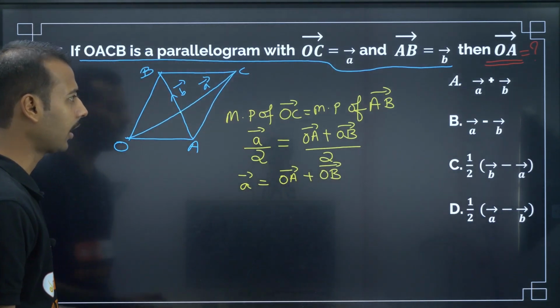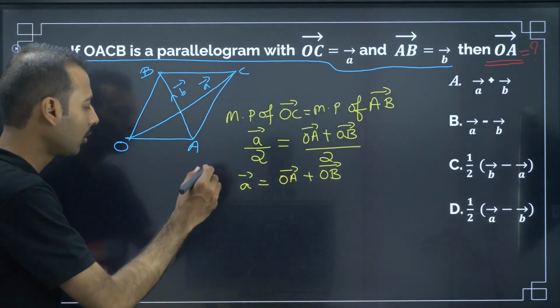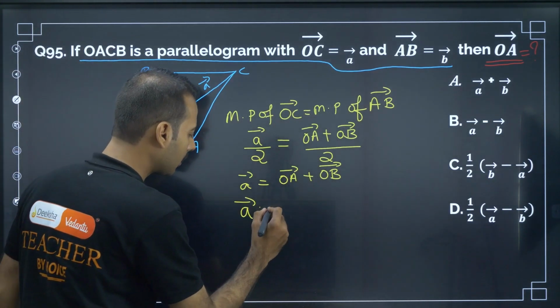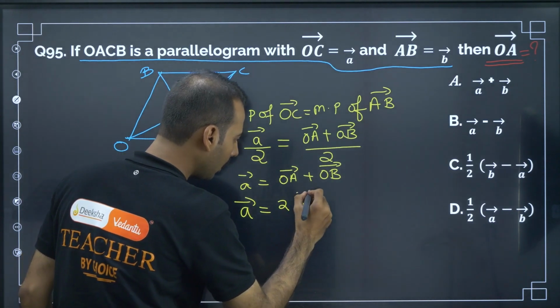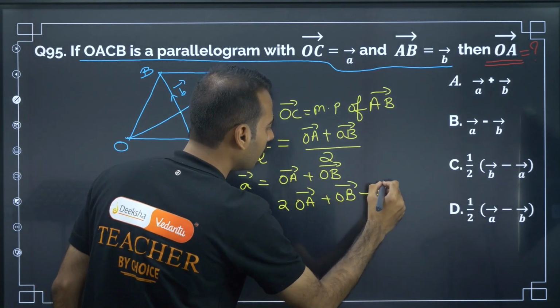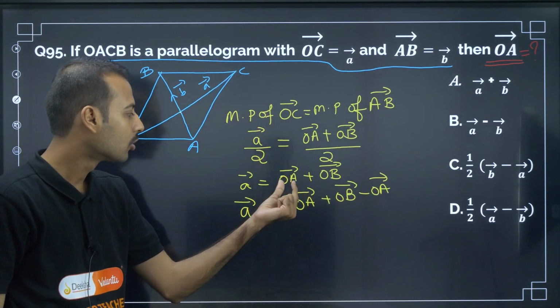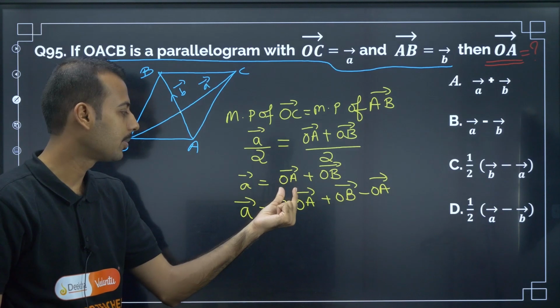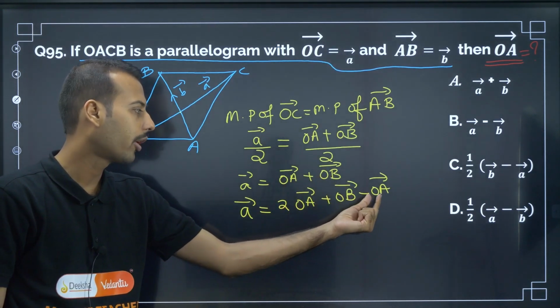They are asking to find the value of OA, so let me do some algebraic alterations. To this expression I have added one OA, so it becomes 2OA, with OB as it is. One OA I have added, so I have to subtract it also.